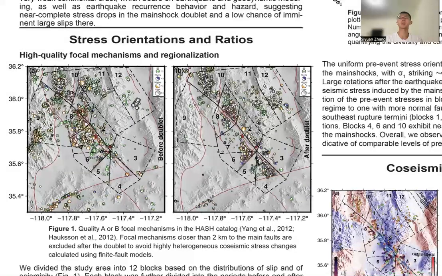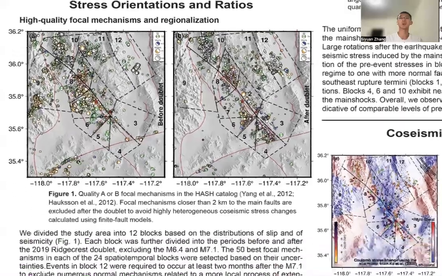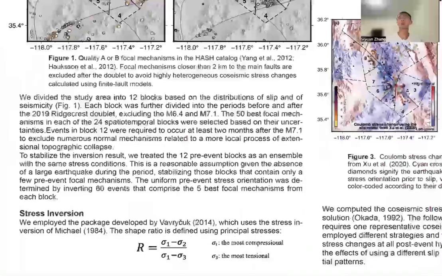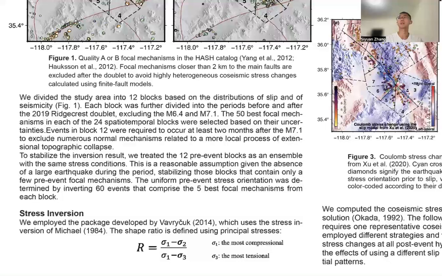All focal mechanisms were divided into 12 spatial blocks shown in the figure, and each block was further divided into two periods, before and after the Ridgecrest doublet. Rather than using all focal mechanisms in each of the 24 spatial-temporal blocks, we selected the best 50 with the least uncertainties because previous synthetic tests have shown that 50 is enough for stress inversion. We treated the 12 pre-event blocks as an ensemble with the same stress conditions, which is reasonable given the absence of large earthquakes during the period.